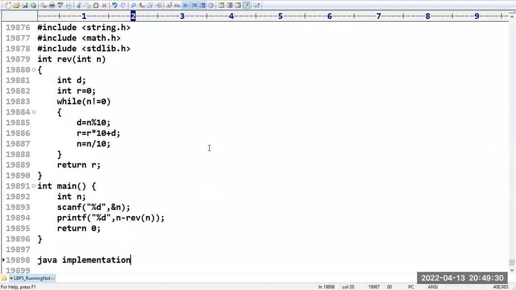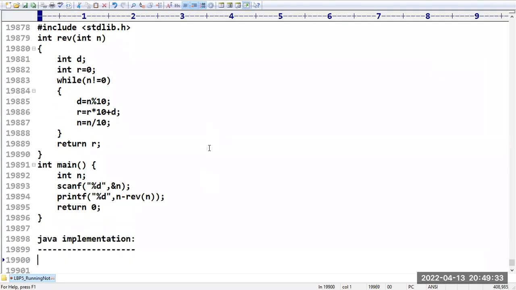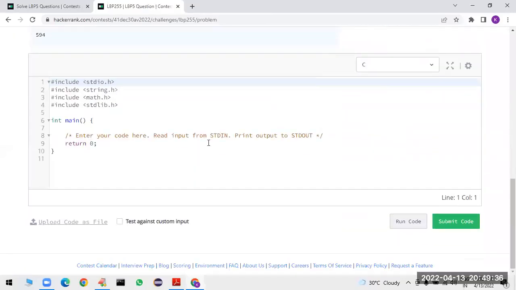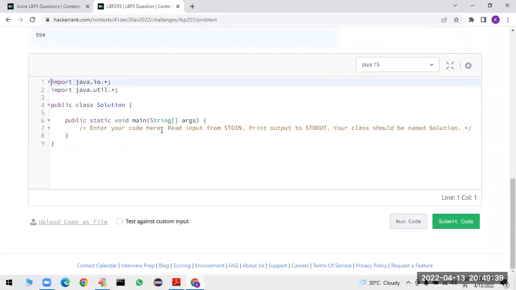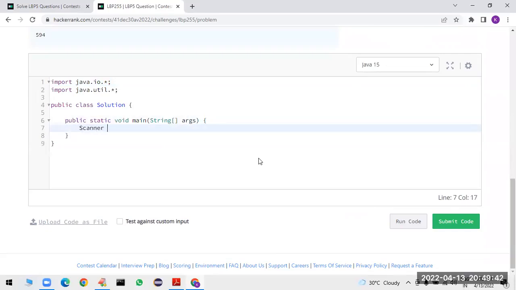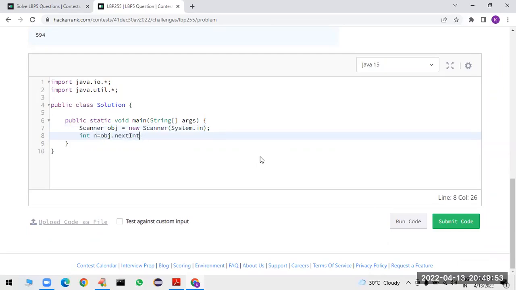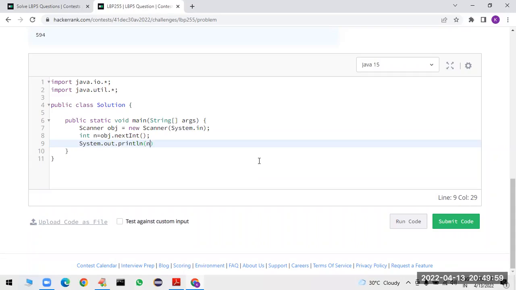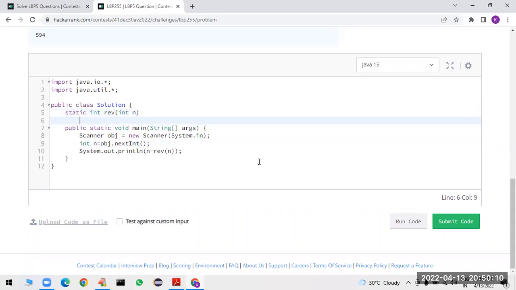Let me go for the Java implementation. Sir, how can you implement this program in Java? Sir, Scanner obj is equal to new Scanner of System.in. So integer n is equal to obj dot nextInt I am taking. So directly I am printing the result. System dot out dot println of n minus reverse of n. Here we have to take a static integer reverse function of integer n.